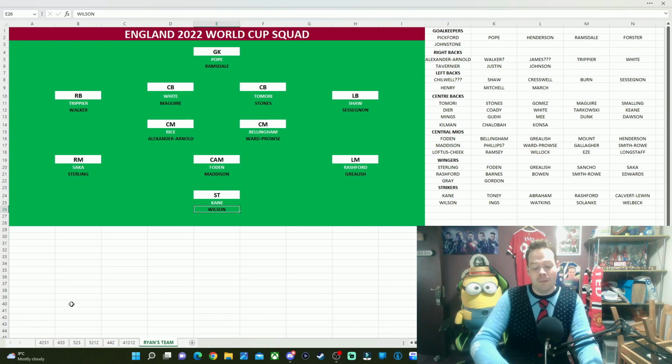Pretty simple. My backup goalkeeper is going to be Dean Henderson. I am not picking Jordan Pickford. I do have a slight agenda against Jordan Pickford, I know, but for me, he's not really performed that great for Everton this season. I think all 3 goalkeepers that I've put in have performed much better for their clubs respectively. And going forward, I think these should be the 3 goalkeepers anyway, as Pickford is slightly older than the others as well. My backup defender is going to be Joe Gomez.